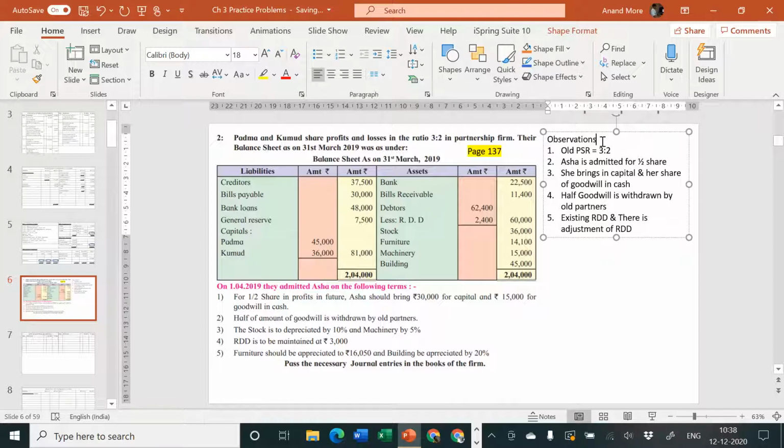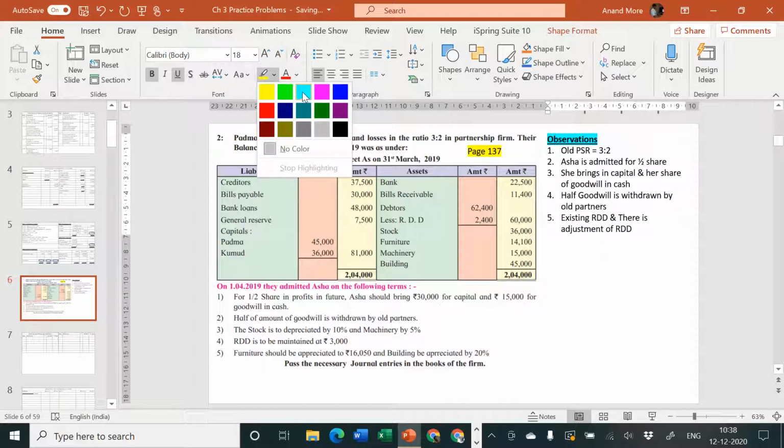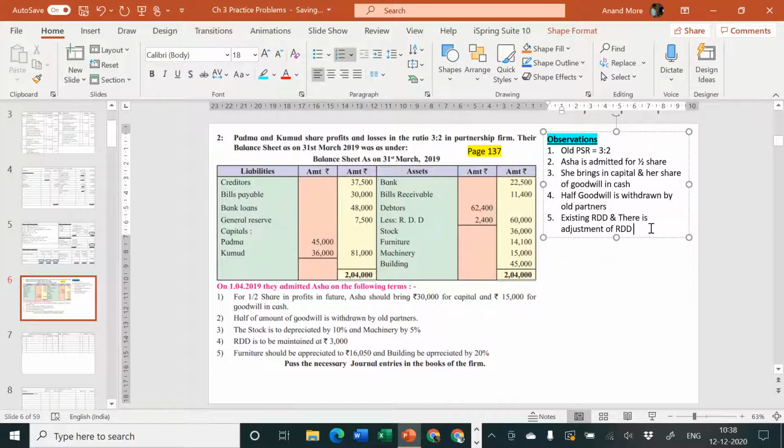So observations, let me underline and highlight it. Remember, these observations are not to be written in the examination. They are for you and me for thinking properly. And one can say extra adjustment. What is that? Furniture appreciated to and building appreciated by. Okay.